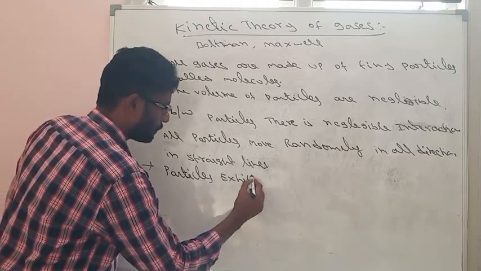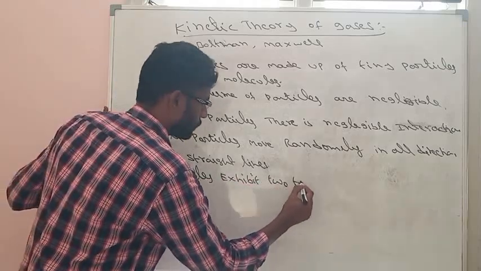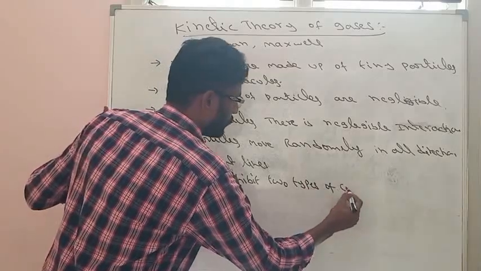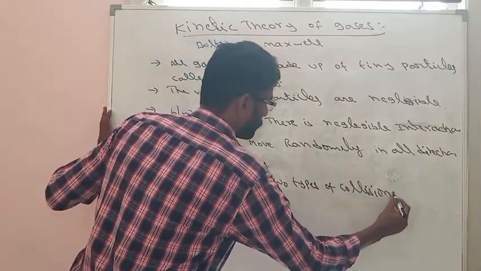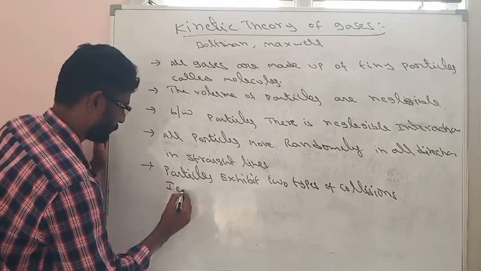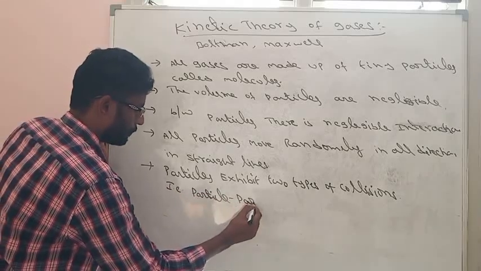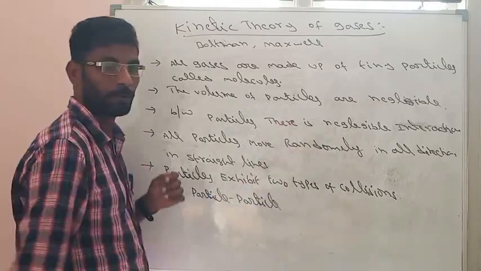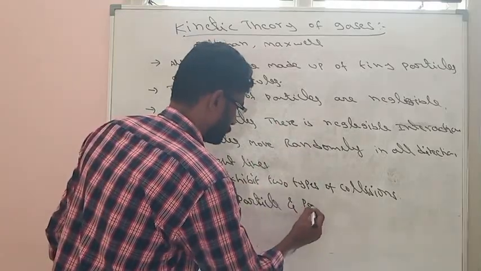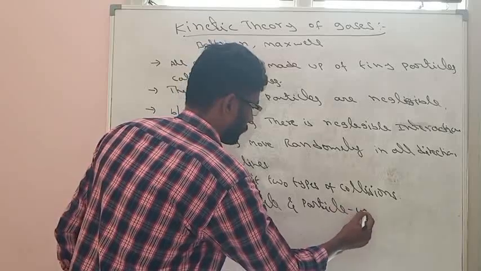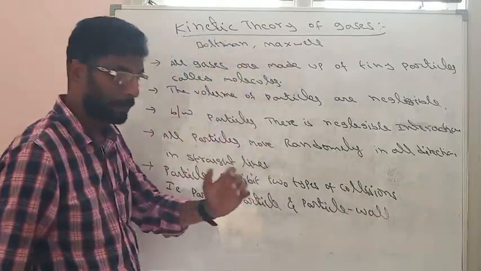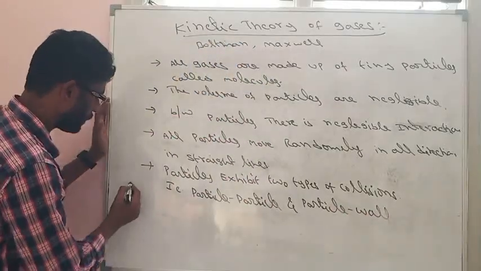Particles exhibit two types of collision, that is particle-particle collision and particle-wall collision.